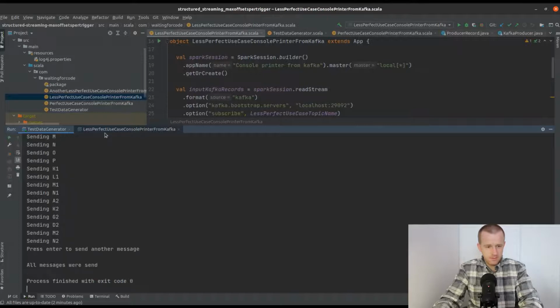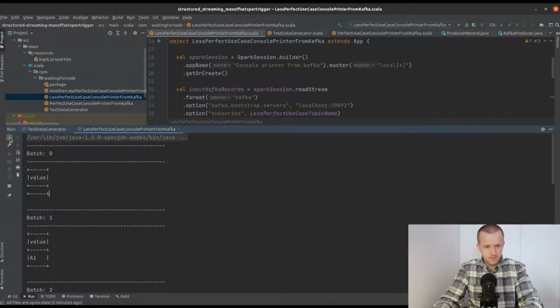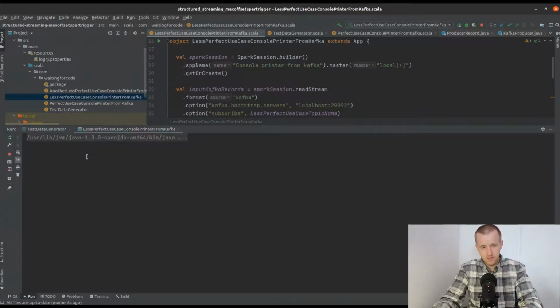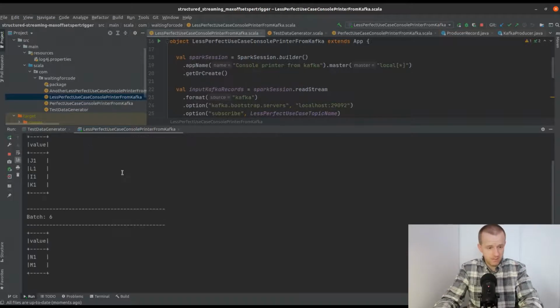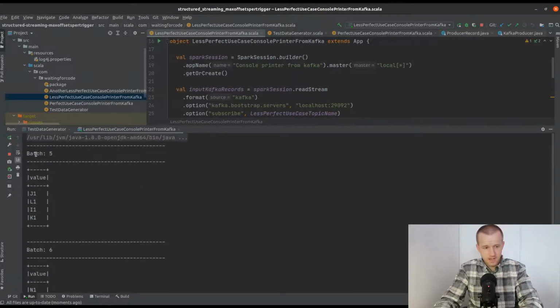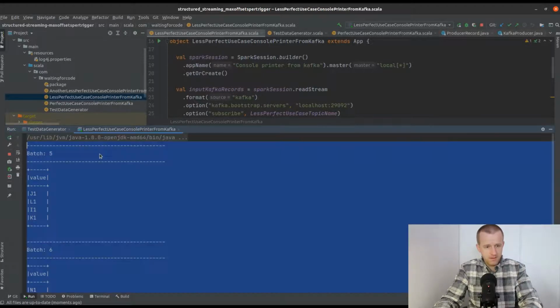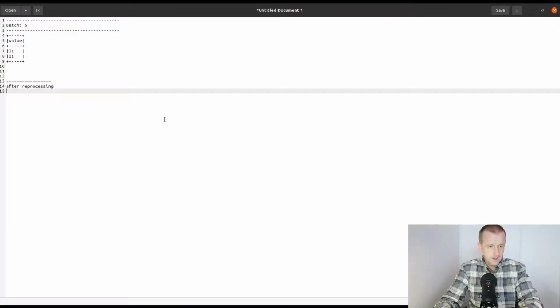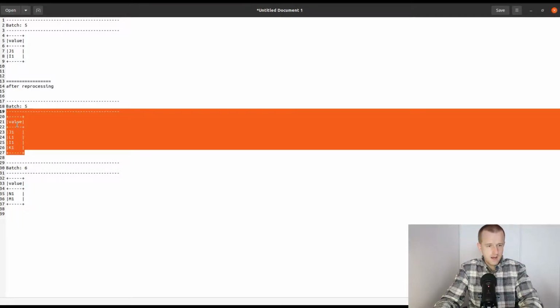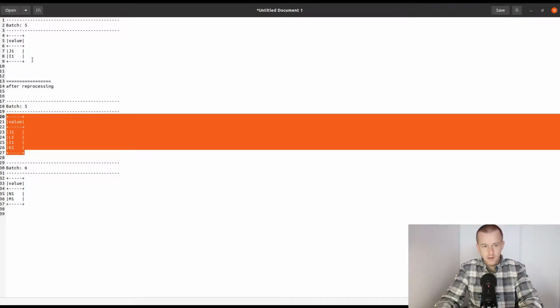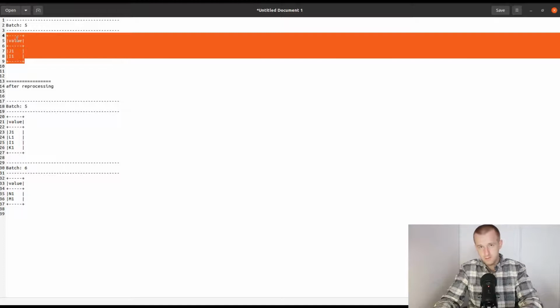So we produced all items, and now we will consume the remaining ones, starting from the previously processed microbatch number 5. And as you can see, unlike the previous execution, we have here 4 items and not 2 as in the previous execution. So it shows clearly that in some cases